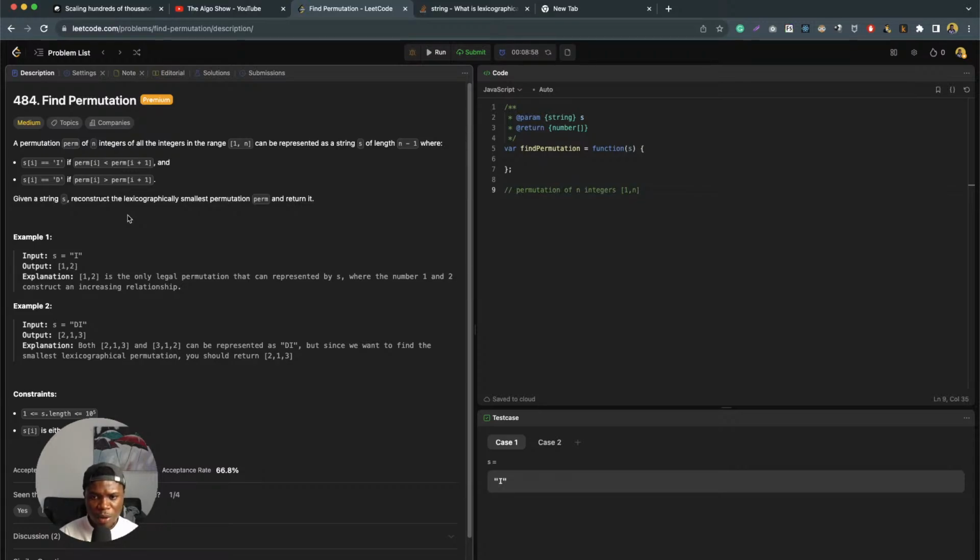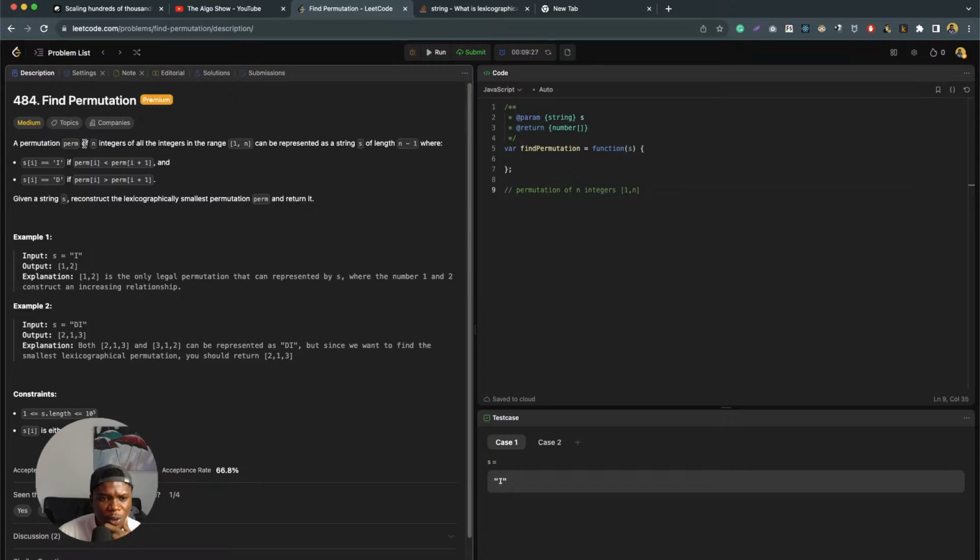Okay, this is my question. If we are given an integer, we are to know that automatically the length of n is 1, 2.